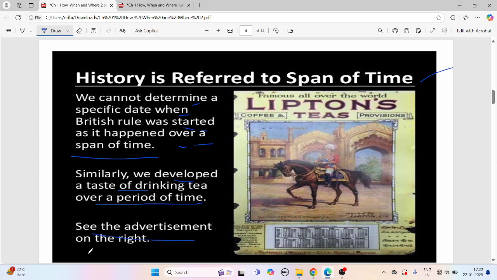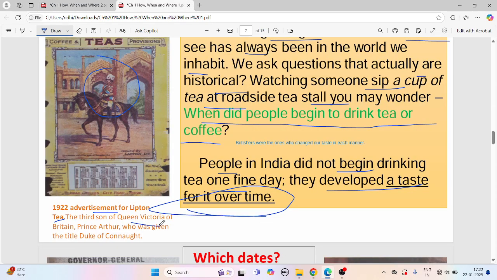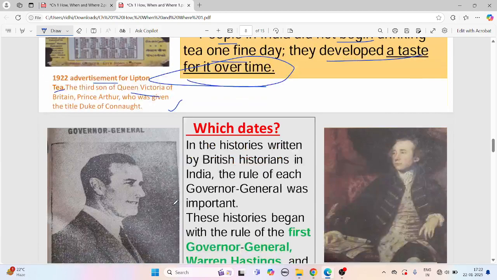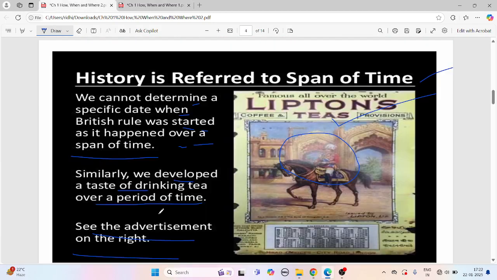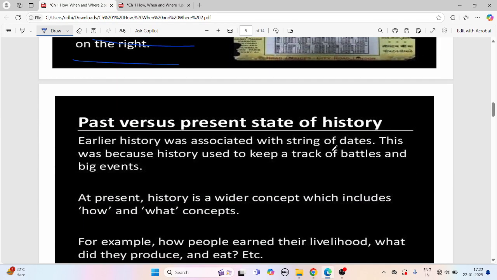See the advertisement on the right. This is the advertisement. This is Queen Victoria's third son, as mentioned over here, Prince Arthur, who was given the title Duke of Connaught. Right. So at first the Britishers just saw that we only drink lassi, milk and so on. That is why Britishers introduced tea and coffee in our area.